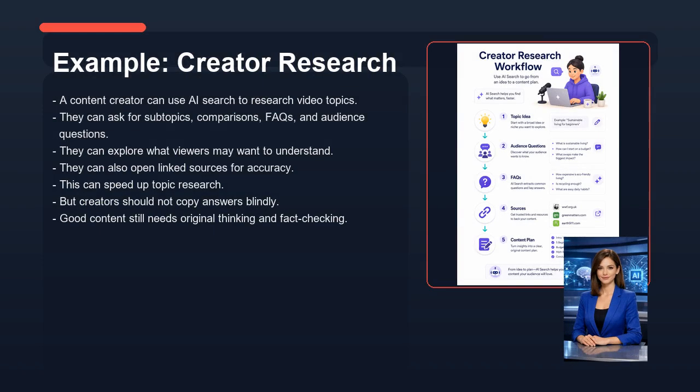Now let's look at example, creator research. A content creator can use AI search to research video topics. They can ask for subtopics, comparisons, FAQs, and audience questions. They can explore what viewers may want to understand. They can also open linked sources for accuracy. This can speed up topic research. But creators should not copy answers blindly. Good content still needs original thinking and fact-checking.